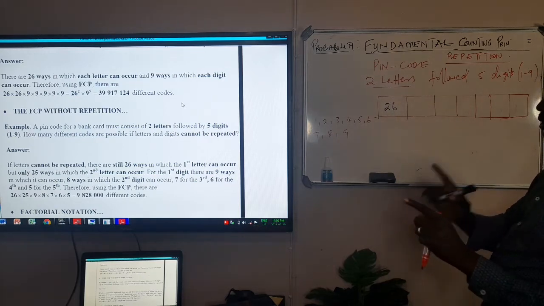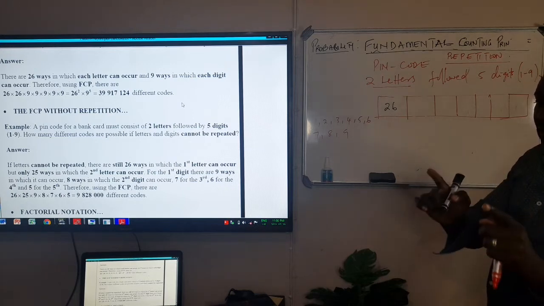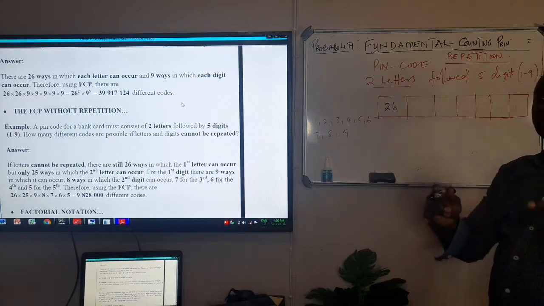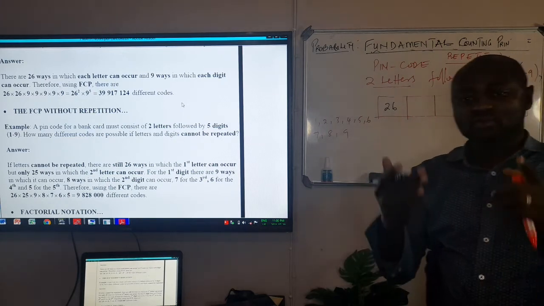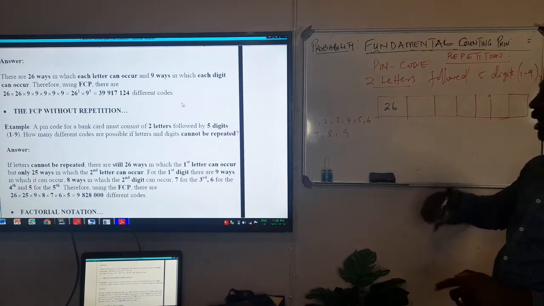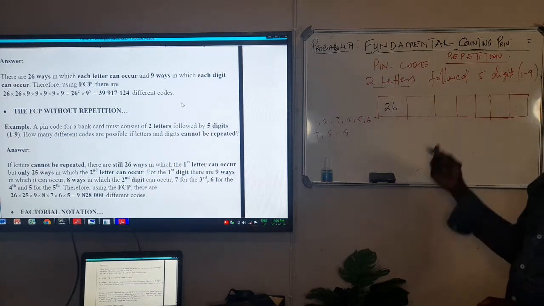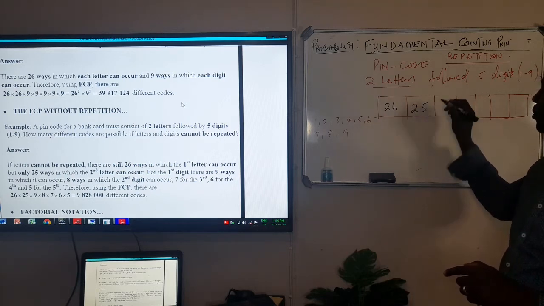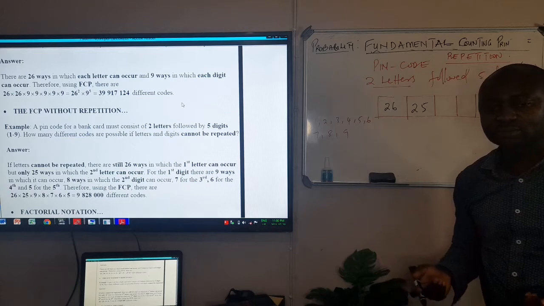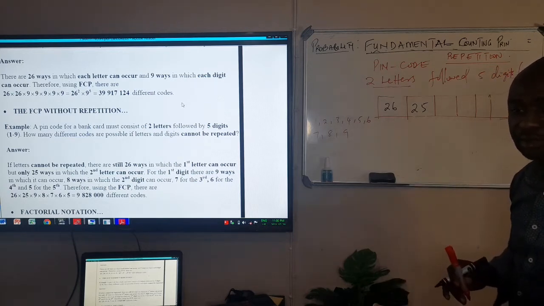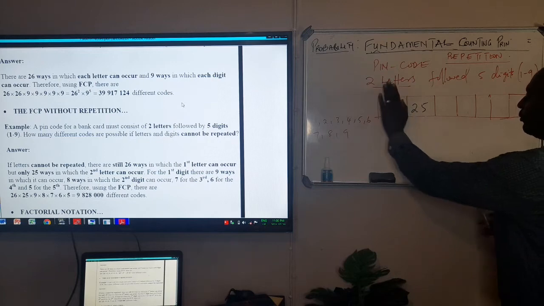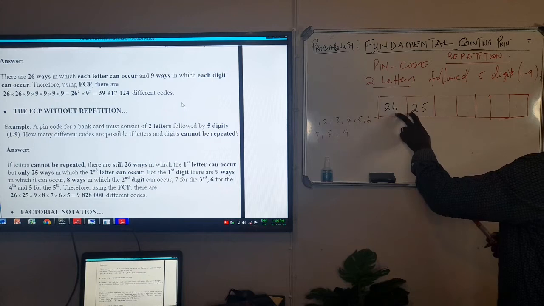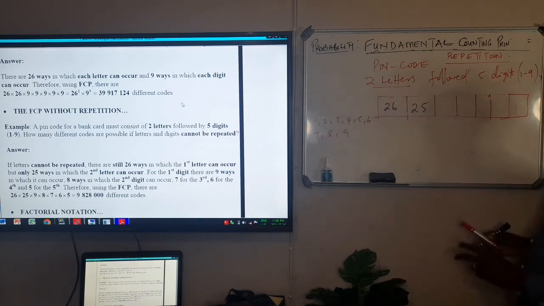1 unit, because you have chosen one of the letters out of the 26. But together the total alphabets we have are 26. Now they said you must have 2 letters. So if here is 26 and you go down by 1, here will be 25 because there is no repetition. I have 26 options. I choose 1, so I'm left with 25 in the second letter that I'm going to choose from. So that is the meaning of no repetition.